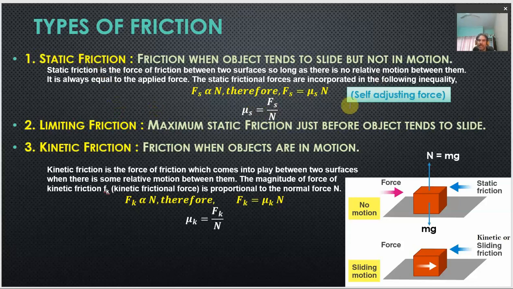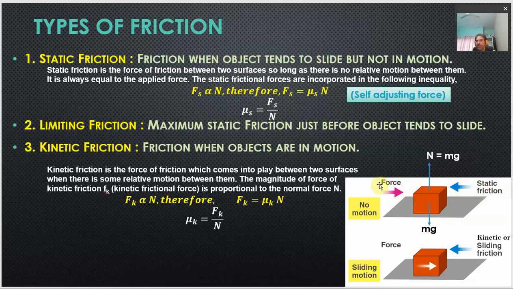It is also called a self-adjusting force. What is the meaning of a self-adjusting force, and how is static friction a self-adjusting force? Let us approach the same diagram. Here is the object which is acted upon by the applied force. In purple color, you can see the force applied on this object to make it slide over the surface of another object, but there is no motion. Right at the time this force is applied, friction comes into action, and we call it static friction because there is no motion.